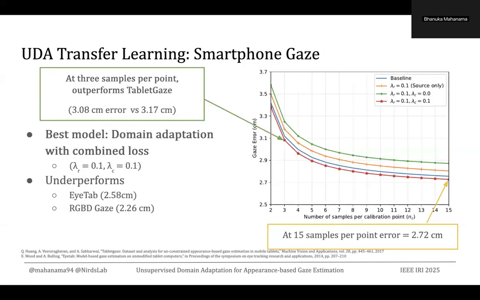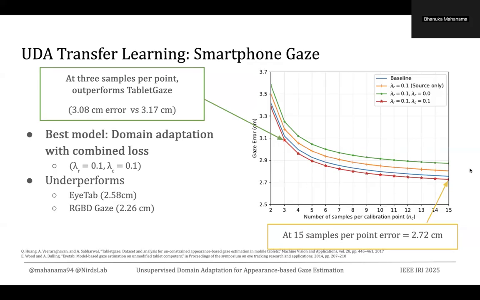Now, in the results, our domain-adapted model with the combined loss function has better performance across all the numbers of samples per calibration. At 3 samples per calibration, our model already outperforms the tablet gaze baseline.